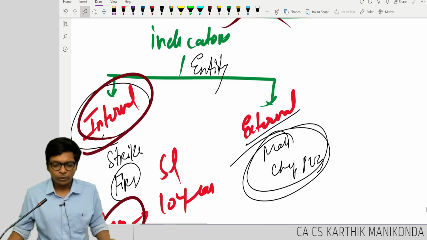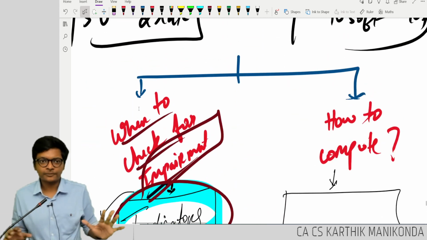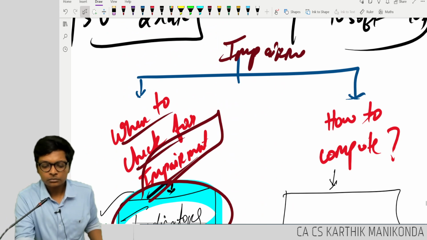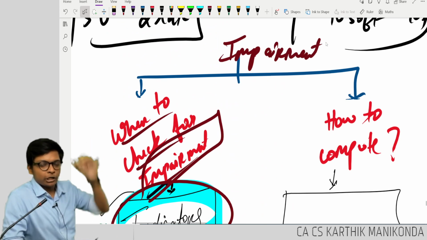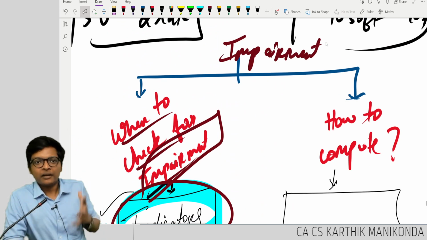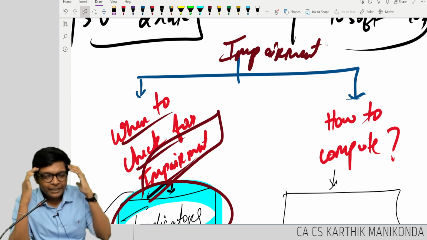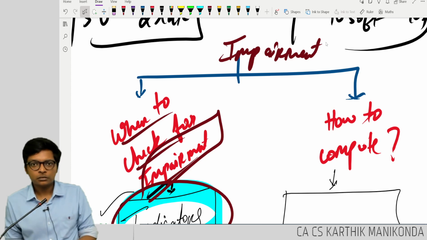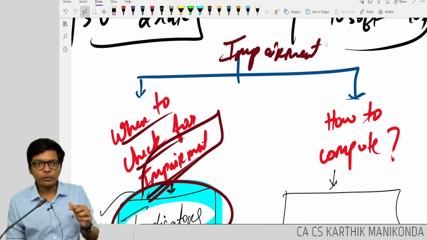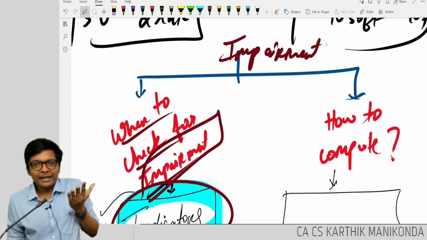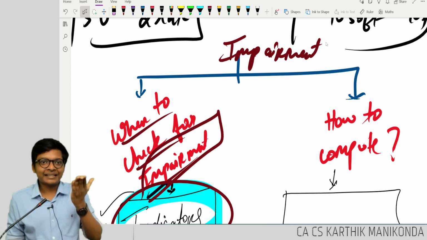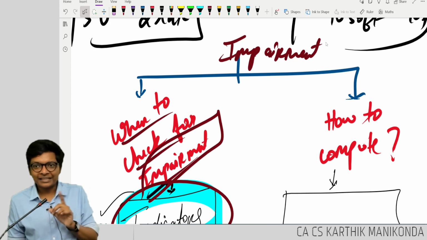For the exam, what is important? You need to learn two things. What is impairment, guys? Impairment is a sudden decline in the value of my asset. Which asset? It can be any asset. For the time being, think of it as PPE. Is it a permanent decline? No. What if tomorrow the government lifts the ban and says you can play PUBG? Value will increase. It's not a permanent decline.